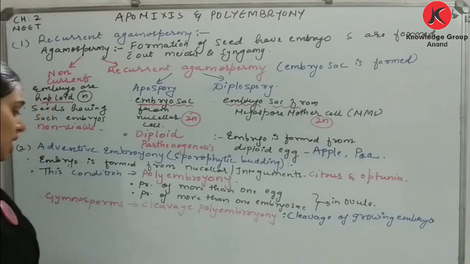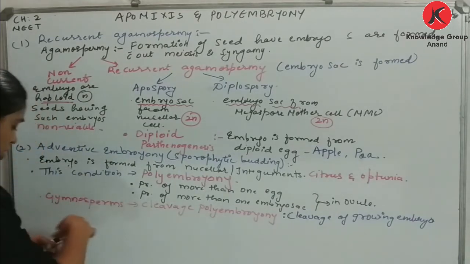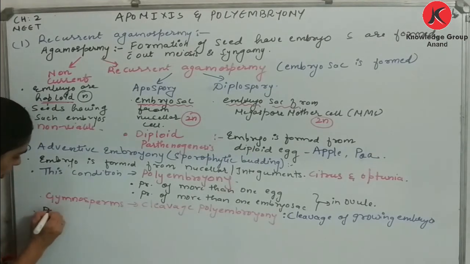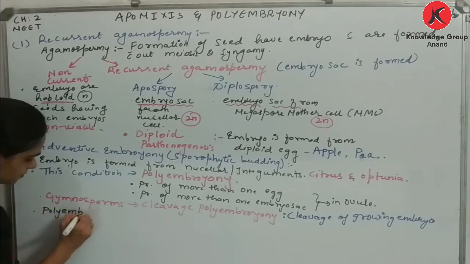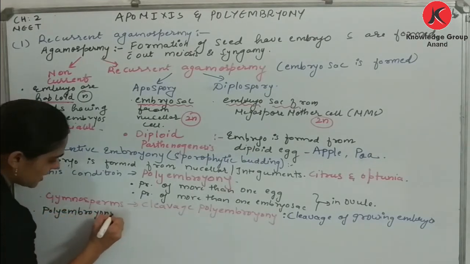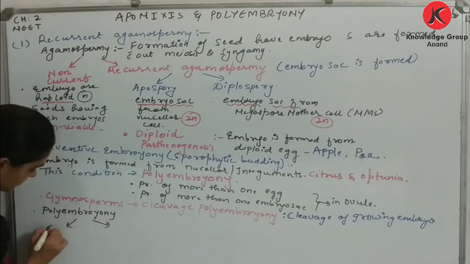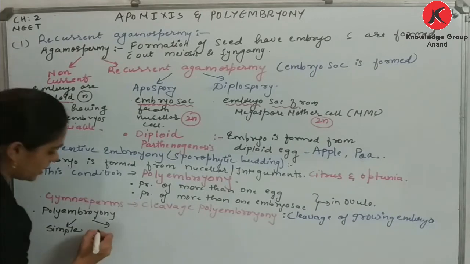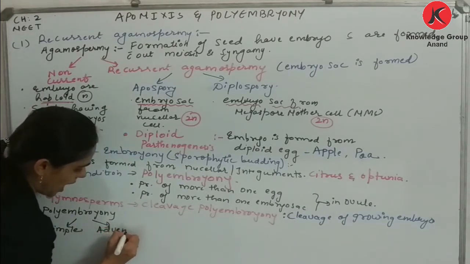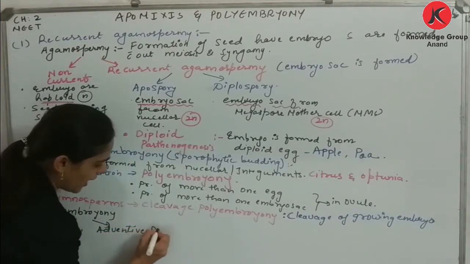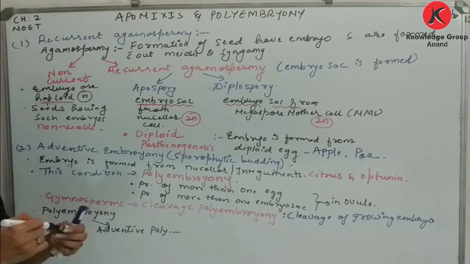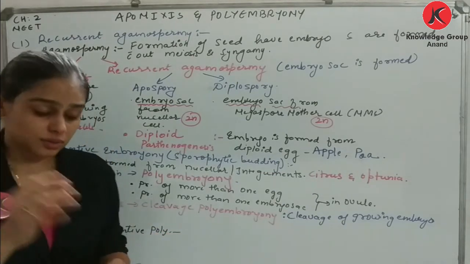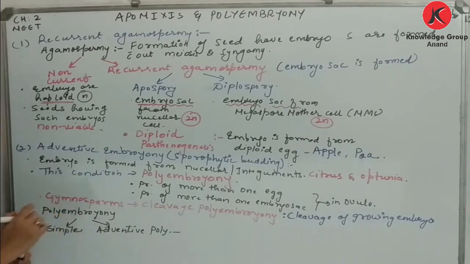Okay, dear students. Now, this polyembryony is classified into two categories. Number one is your simple polyembryony, and second one is your adventive polyembryony. How can we define simple polyembryony?